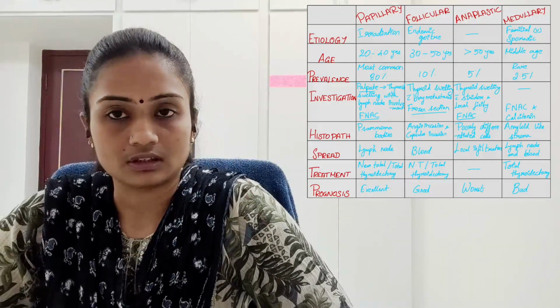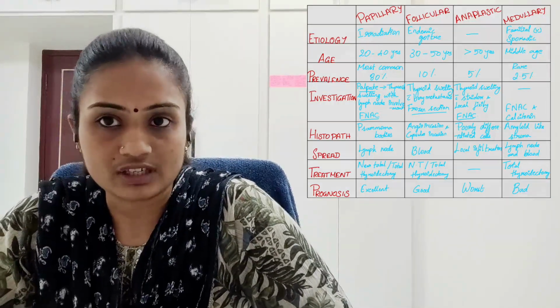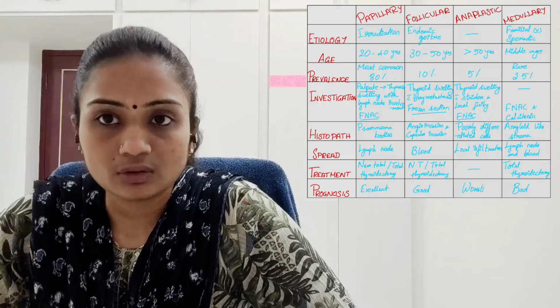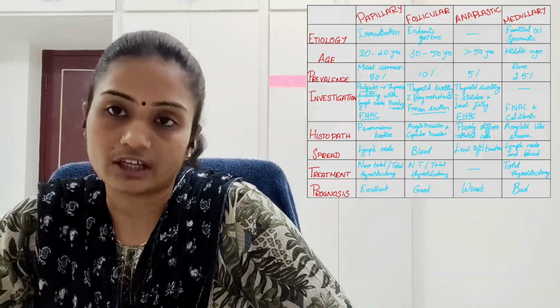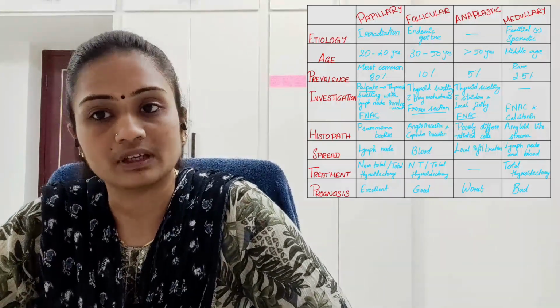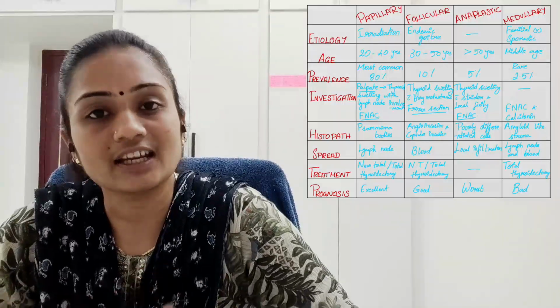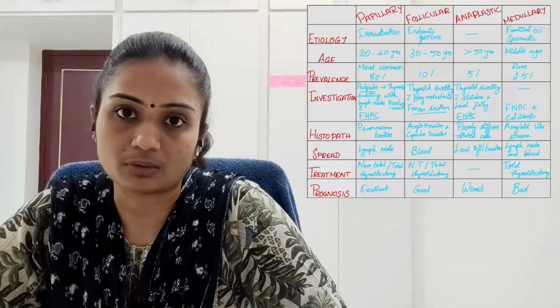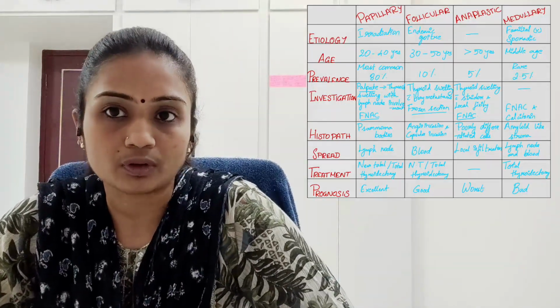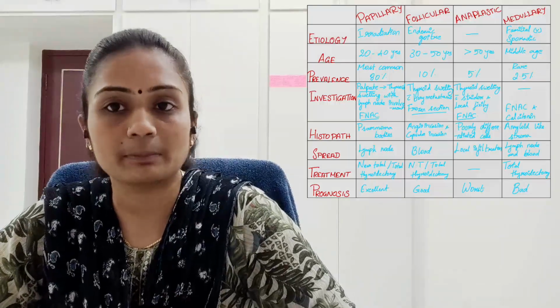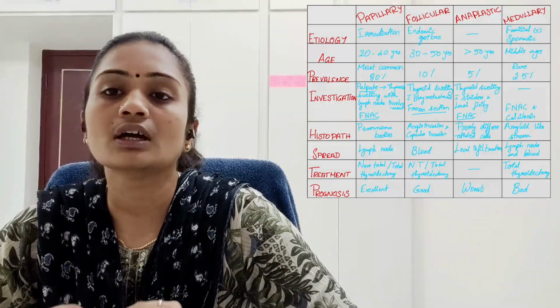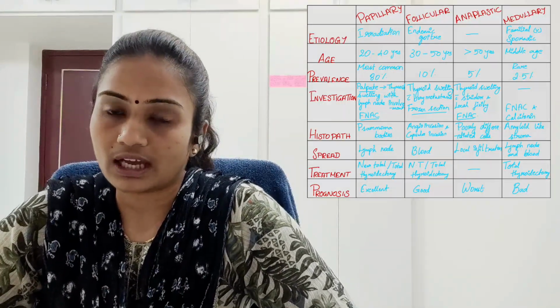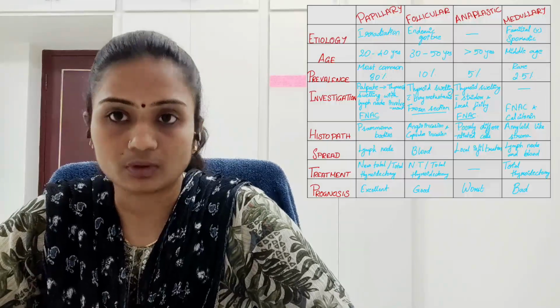And we are going to the final part, that is treatment and prognosis. Treatment is thyroidectomy, obviously. So near total or total thyroidectomy is done for papillary, follicular, anaplastic and medullary type of carcinoma. But according to prognosis, anaplastic carcinoma has the worst prognosis.